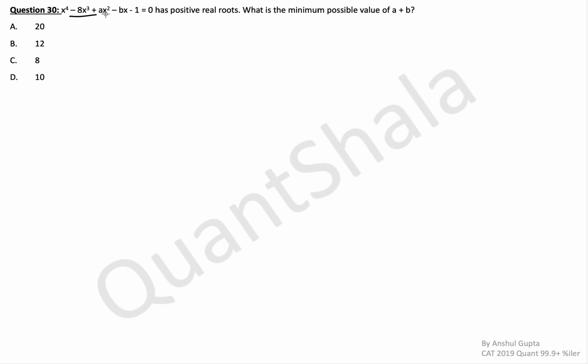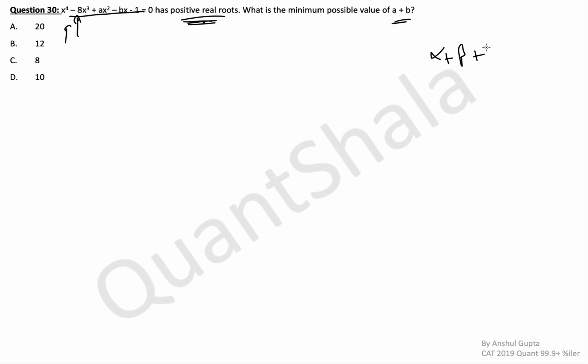So we are given this equation and we are saying it has positive real roots. What is the minimum possible value of a plus b? Positive real roots we are given, and there is a biquadratic equation, degree 4. So we don't have a discriminant or something straightforward which we know about to do it here. So what can we do? We know that the sum of roots is 8. This will have 4 roots and all roots are positive and real, we are told already.